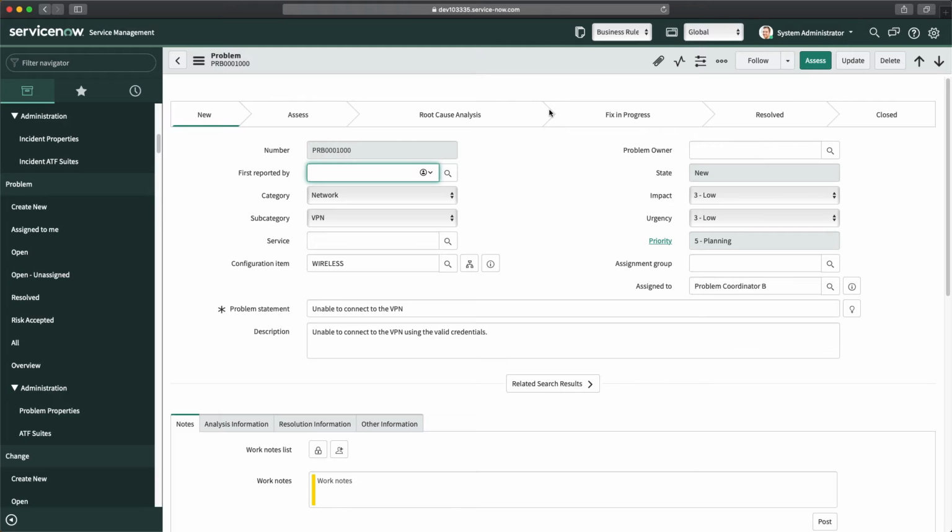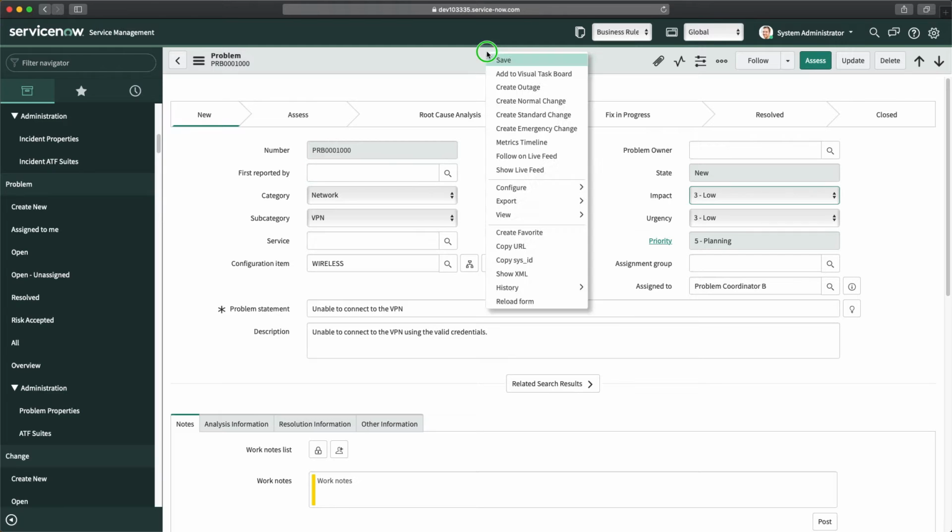And before writing that business rule, first we will create that particular field on the problem form. Now, let me just tell you one thing. It might happen that there are some fields already available, some functionalities already available, but that does not mean that I'm duplicating it. I am just giving the demo, showing you examples of how you can achieve practical use cases for these kinds of requirements. So it might happen that a similar requirement might be available in ServiceNow out of the box maybe.